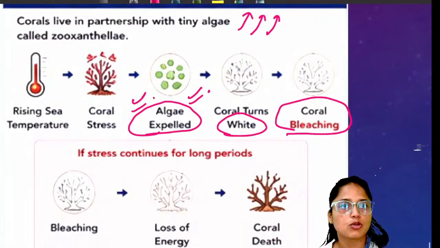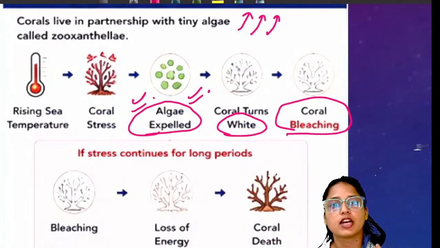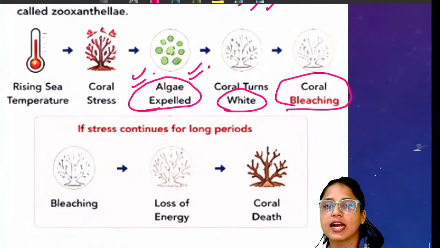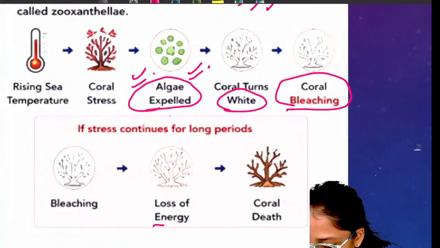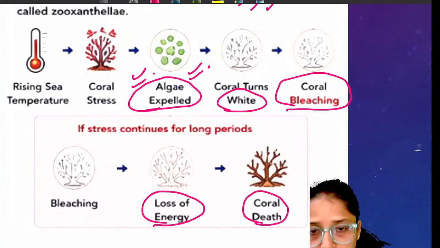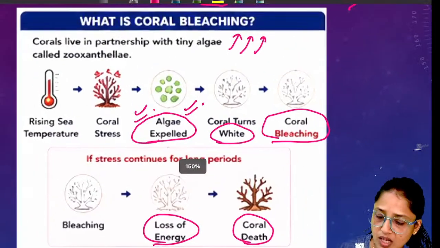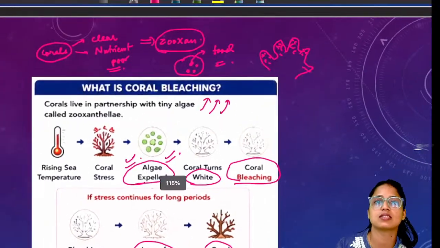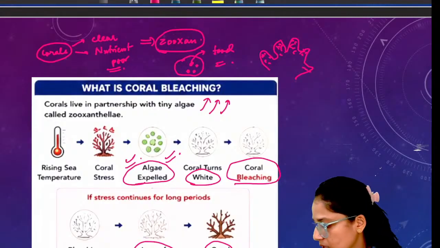Now, since there are no algae and corals live in nutrient-poor water, corals will not get any food. As a result, the coral will lose energy and finally the coral will die. So this is the complete story, or the complete process, of coral bleaching.